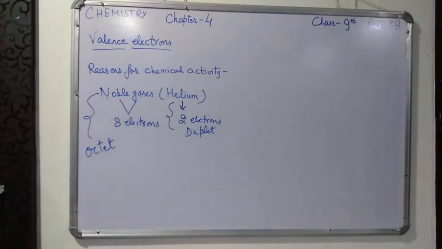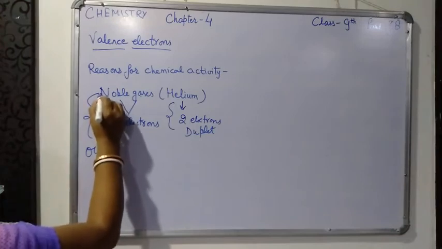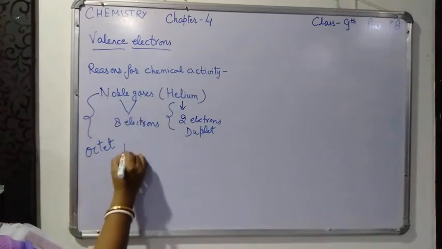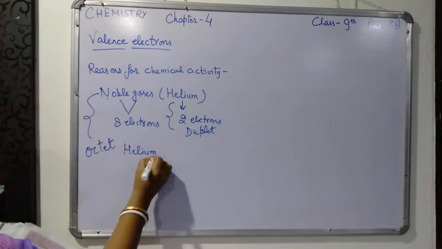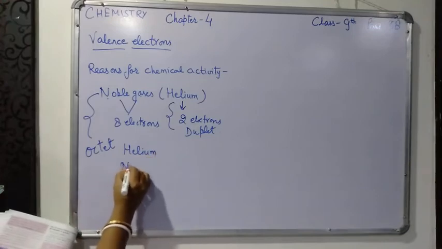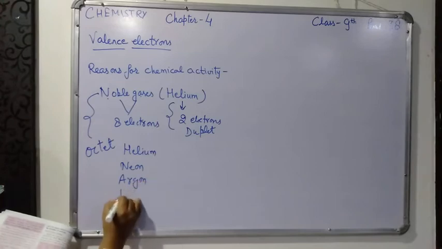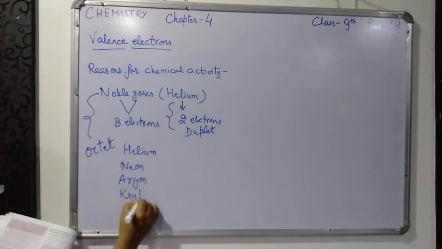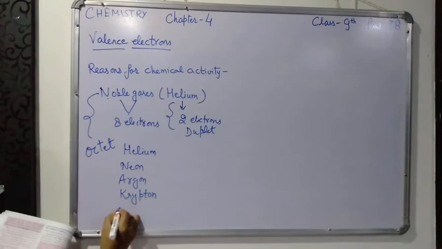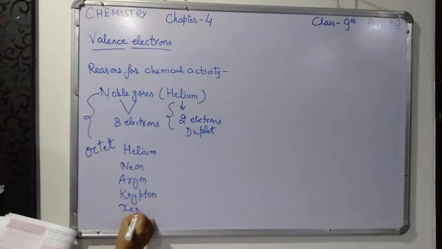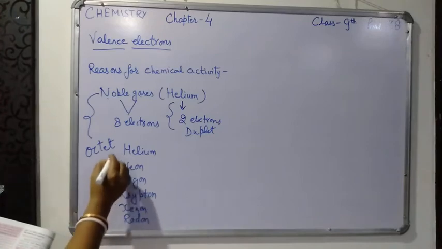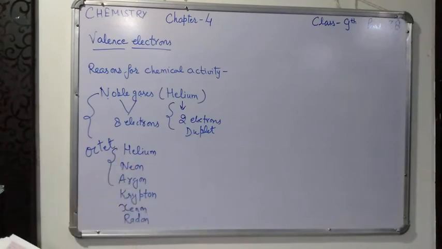Among all the elements, only 6 inert gases, namely, see all the noble gases. First one is helium, second one is neon, third one is argon, next one is krypton, xenon and radon. I am just giving you the electronic configuration of the first 3 elements.